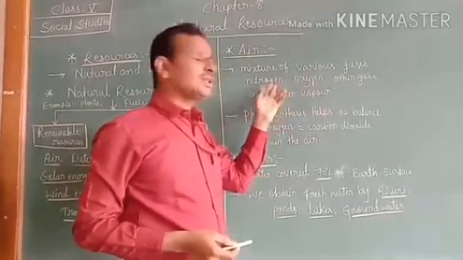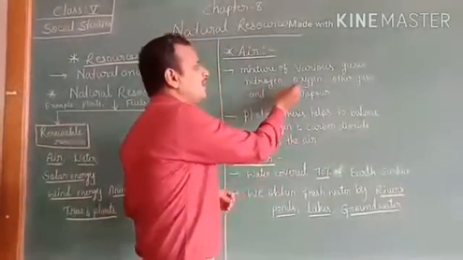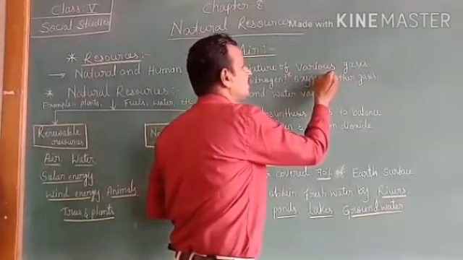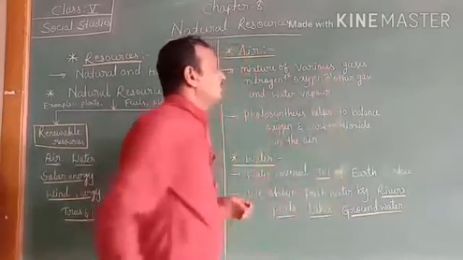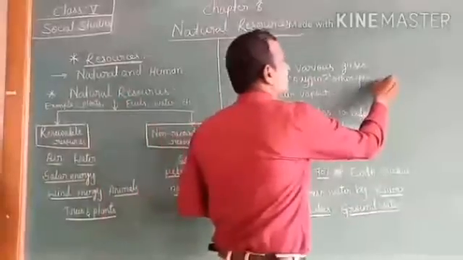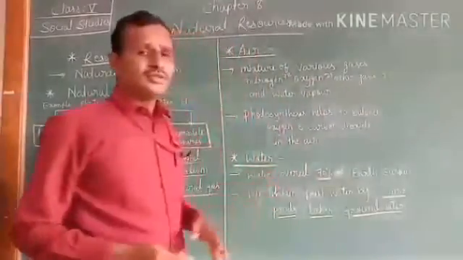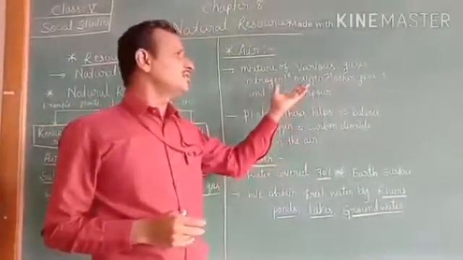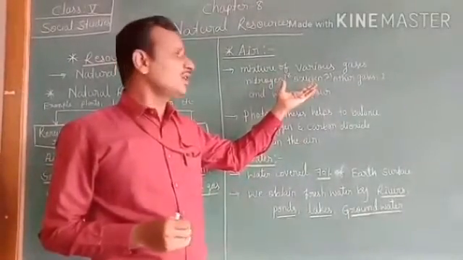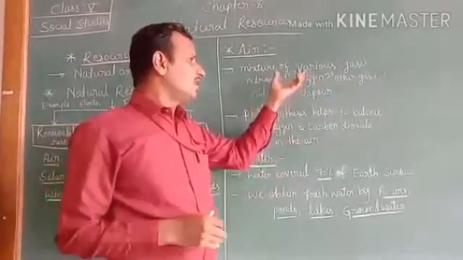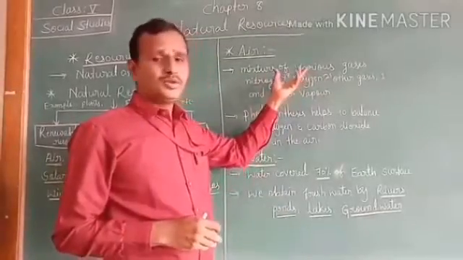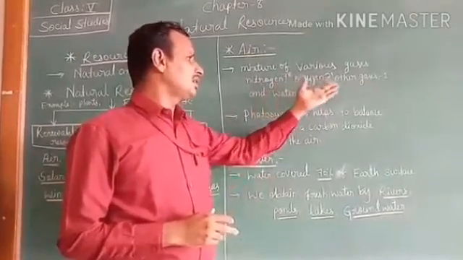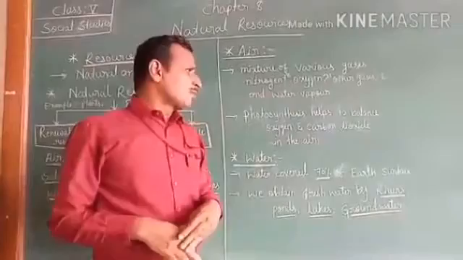Nitrogen is 78%, oxygen is 21%, and other gases are 1%. So which gas is more in the atmosphere? Nitrogen. The second most is oxygen. This is the composition of air: nitrogen, oxygen, other gases, and water vapor.